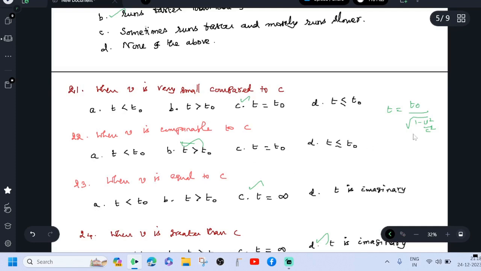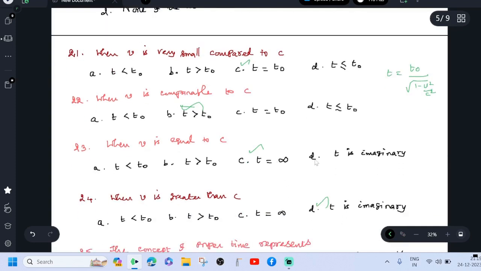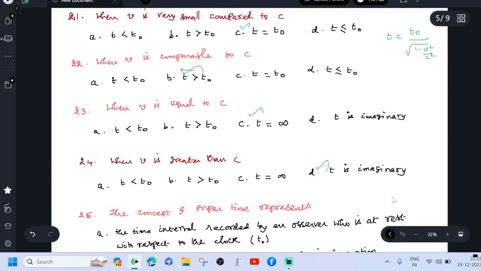When v is equal to c, here if you put c square instead of v square, c square by c square is 1, minus 1, 0, anything by 0, infinity. So t is infinity. When v is greater than c, in this expression, this term is expressed in terms of minus sign.